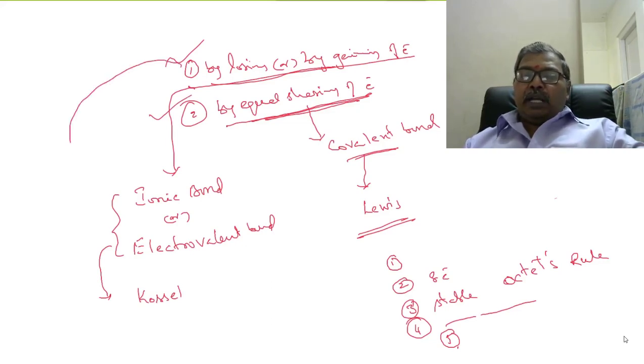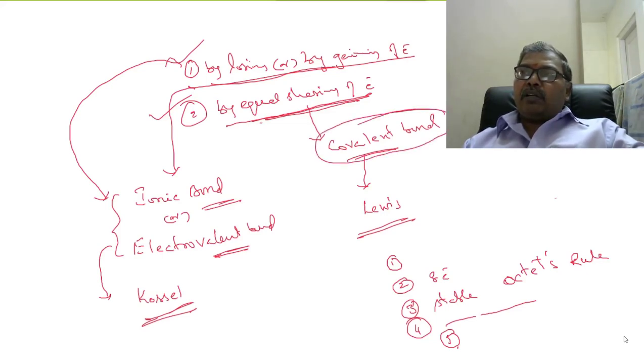By losing or by gaining of electrons, the bond formed between two atoms is called ionic bond, also called electrovalent bond, and formation of ionic bond is explained by Kossel. Next, if two atoms get stability, get octet, by equal sharing of electrons, then a covalent bond is formed between two atoms, and formation of covalent bond is explained by Lewis.